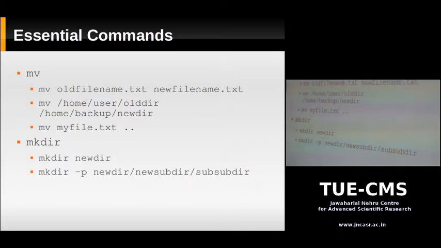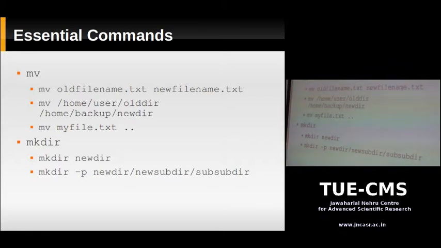Okay. What if the directory exists and some files are there in that? If the directory existed, then this would become a subdirectory of new dir. Suppose new dir did not exist. You would get a new directory called new dir created there, and that would contain all the files that old dir had. Now suppose new dir already existed. There's a directory there with the same name. In that case, old dir would become a subdirectory of new dir. Both are having the same name, still that will be the case. There's already a directory called new dir.